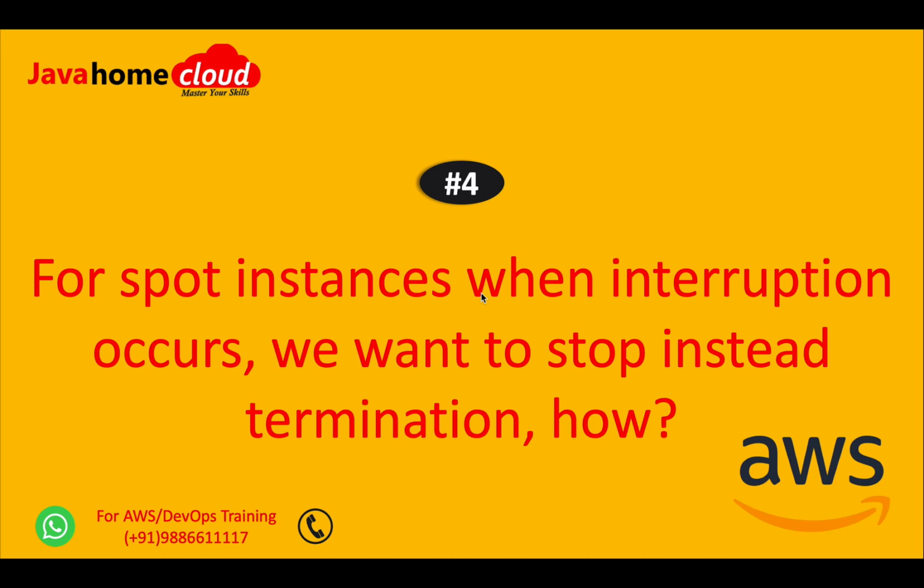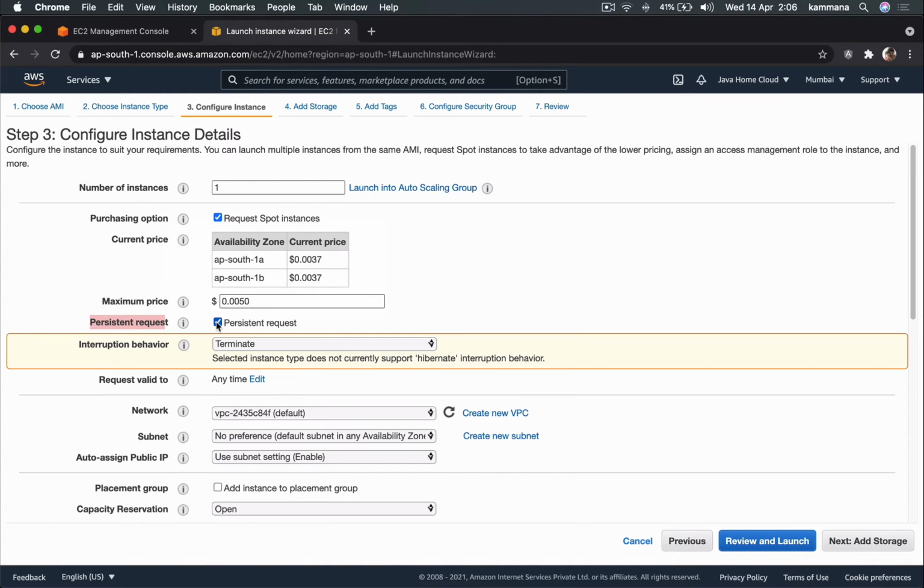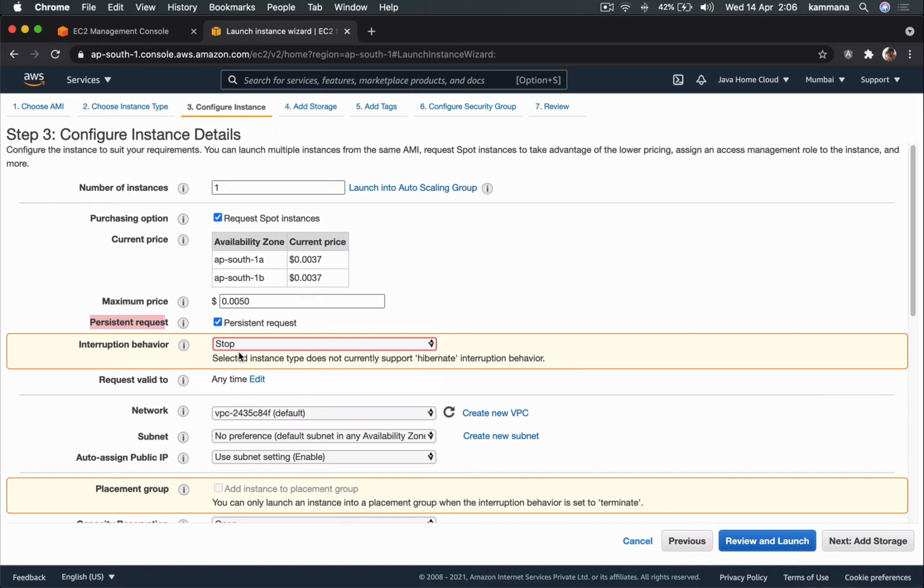Or even when the spot price meets my expectations, again I can launch the instance with the same EBS volume. Let's see that. While launching an EC2 instance, choose purchasing option spot instance and use persistent request. If you use persistent request, you have the interruption behavior, where I could say stop. So instead of terminating the instance, now the spot instance will get stopped when there is a spot interruption.